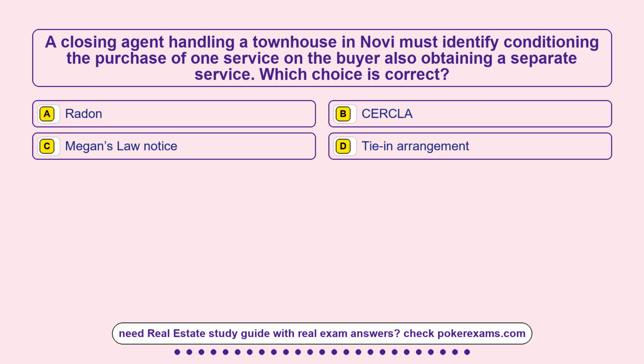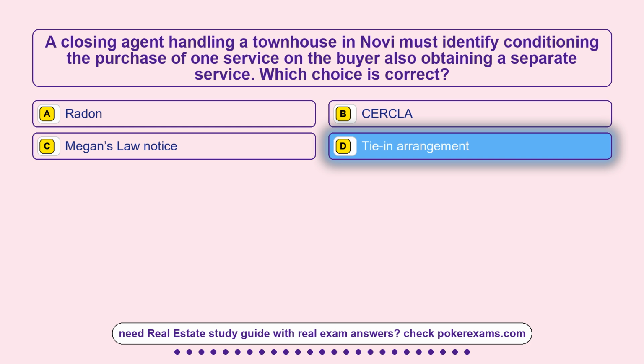Question 24. A closing agent handling a townhouse in Novi must identify conditioning the purchase of one service on the buyer also obtaining a separate service. Which choice is correct? Option A, Radon. Option B, CIRCLA. Option C, Megan's Law Notice. Option D, tie-in arrangement. The correct answer is option D, tie-in arrangement.